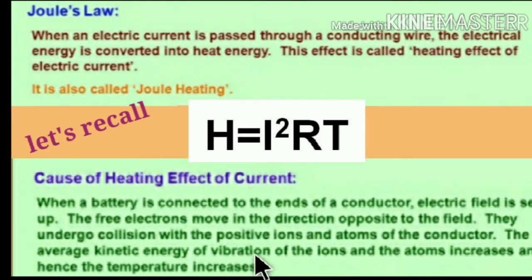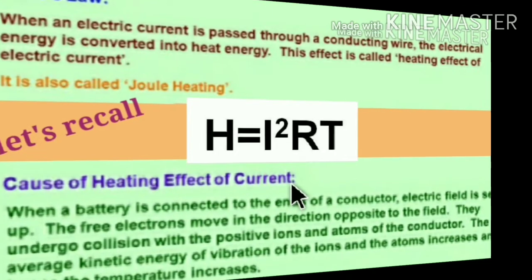Because of the collision there is a vibration in the ions and the atoms. So the vibration of the ions and the atoms increases, and hence the temperature also increases, and because of that we can see the heating effect in the conductor.